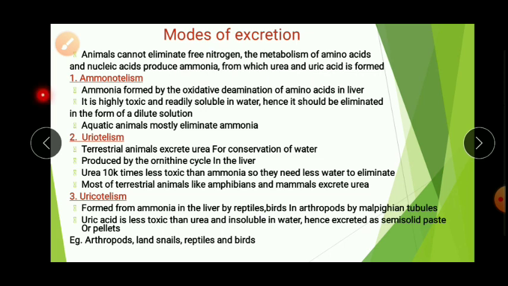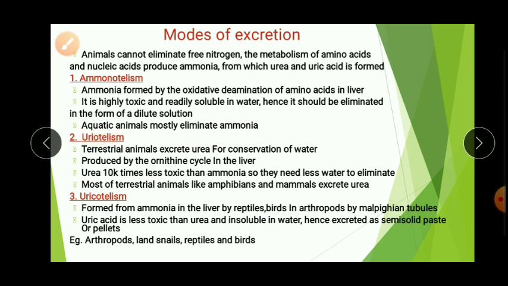Look at here, ammonotelism. These are ammonotelic animals. They excrete nitrogenous waste directly in the form of ammonia, and this ammonia is formed by the oxidative deamination of amino acids in the liver. It is highly toxic and readily soluble in water, hence it should be eliminated in the form of a dilute solution. To make it dilute we need a lot of water. That's why mostly aquatic animals excrete ammonia.